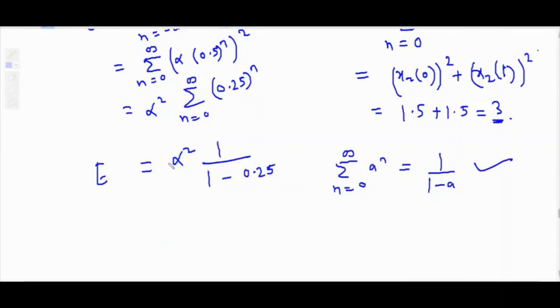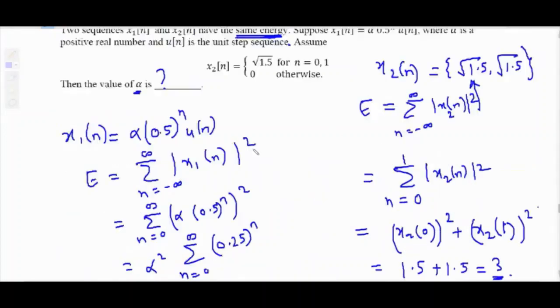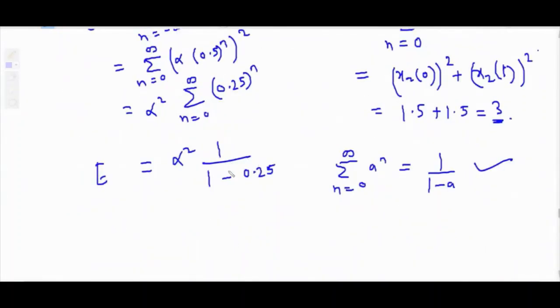In the question, you have to find the value of alpha, and they have given that the sequences have the same energy. So the x1n energy is alpha square into 1 upon 1 minus 0.25, and the x2n energy is 3. Equate these two and get the value of alpha. It is a numerical answer type question. Alpha square divided by 1 minus 0.25, which is 0.75, equals the x2n energy, which is 3.